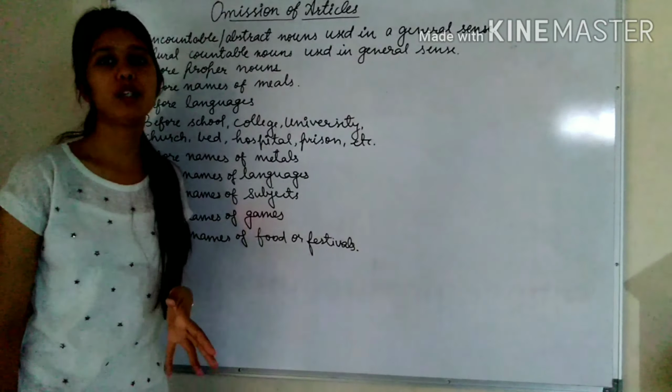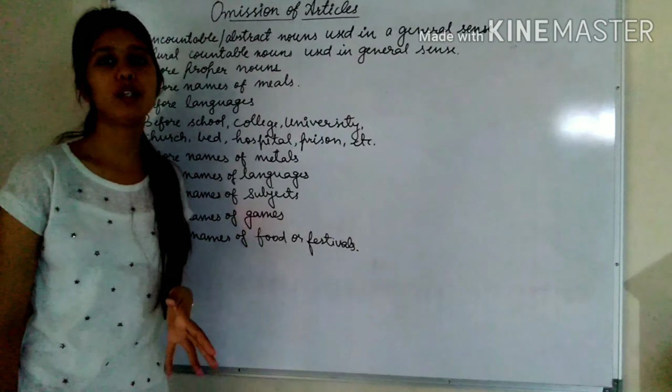Another example you see, I need some sugar. Now the word sugar is an uncountable noun. So before an uncountable noun we do not use any article. But when we talk specifically about this noun, then in that case we can use article the.